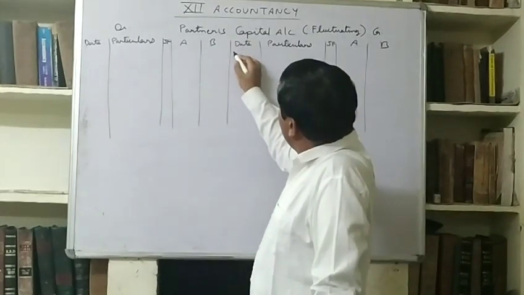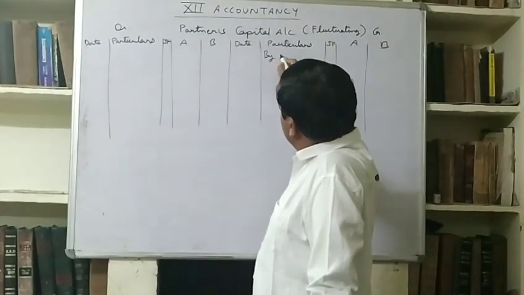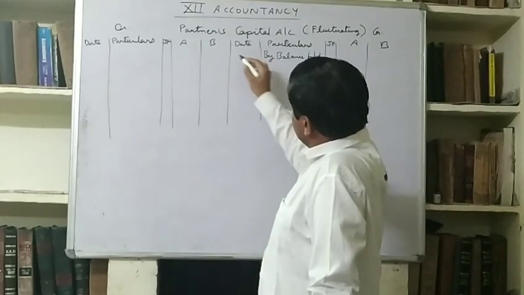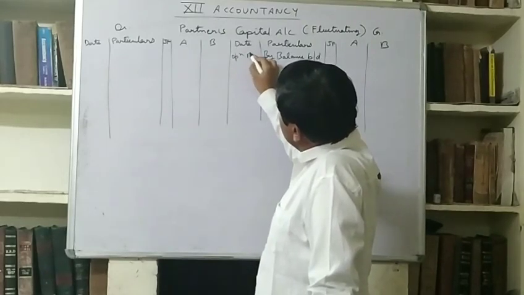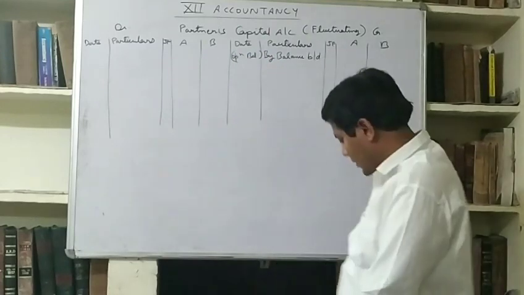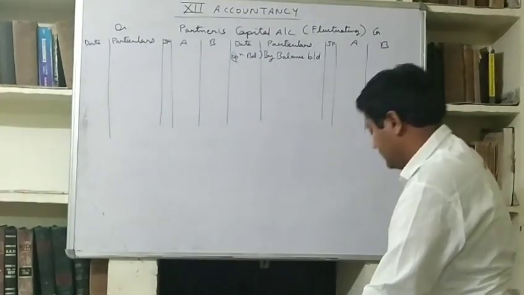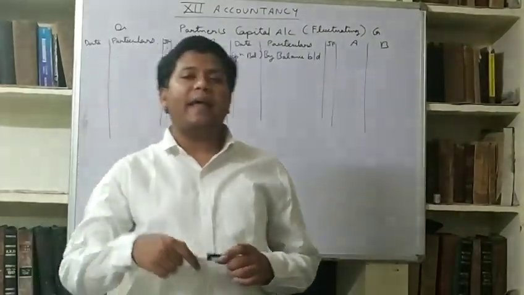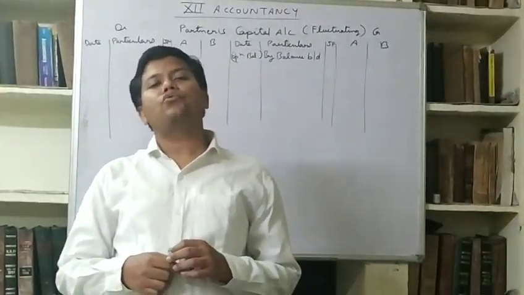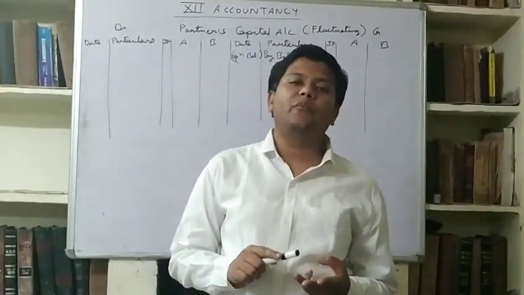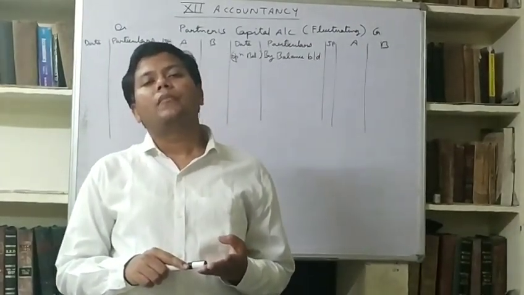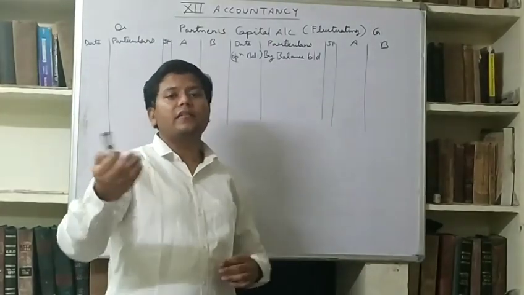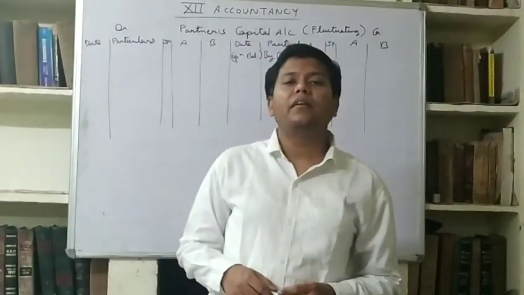So opening balance will come by balance b/d here. Then our rule is that whatever we allow to partners, in the P&L Appropriation we gave partners interest on capital, salary, remuneration, commission, all these things will be credited to partners capital account, because when we provide something to partners then their capital will increase.